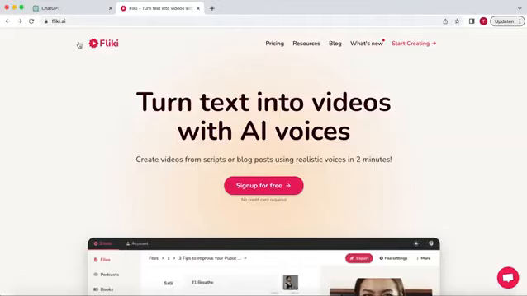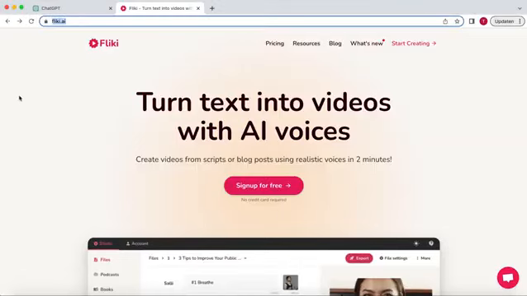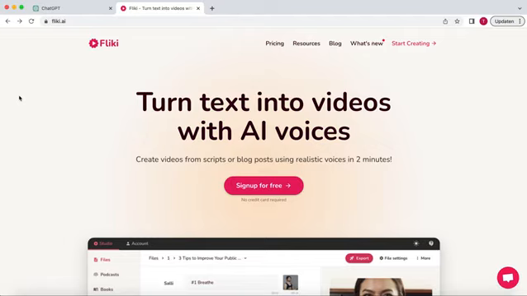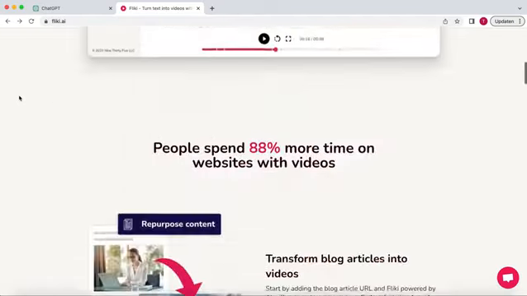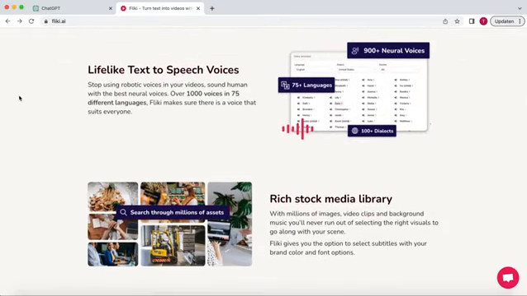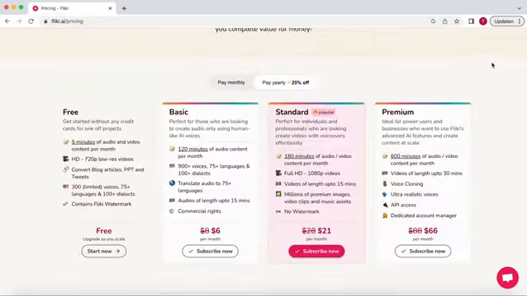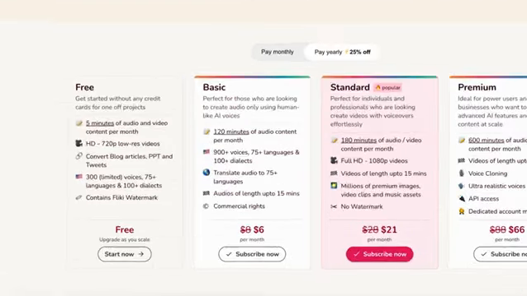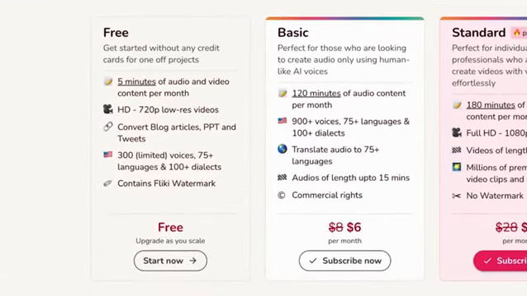Moving on, let's go to fleeky.ai. This is a video editing tool mainly focused on voiceovers. It is comparable to Pictory.ai, where I've also made a few videos about. Pictory is very strong in the video part. However, in my opinion, Fleeky is better at the voiceovers. Fleeky is a paid tool, but they do have a free plan for you to test out this method.